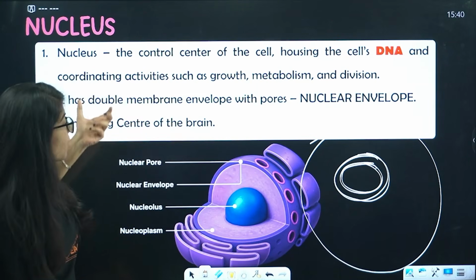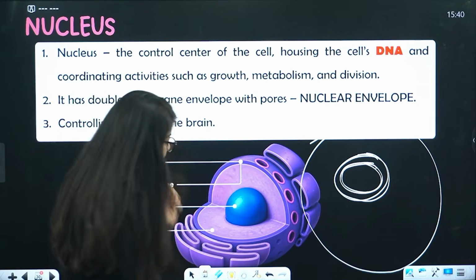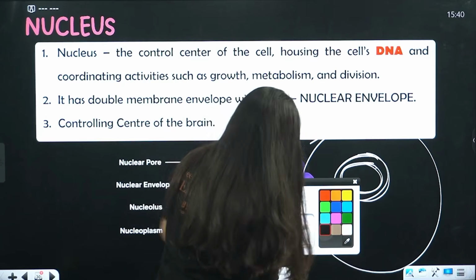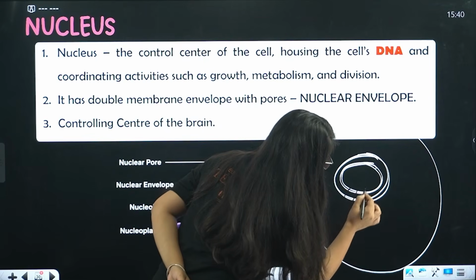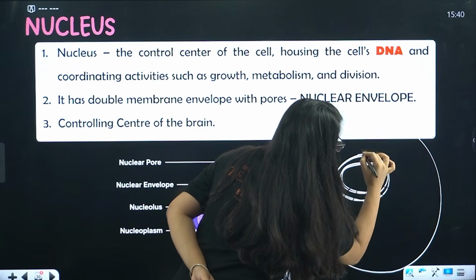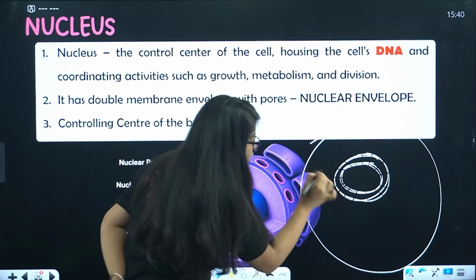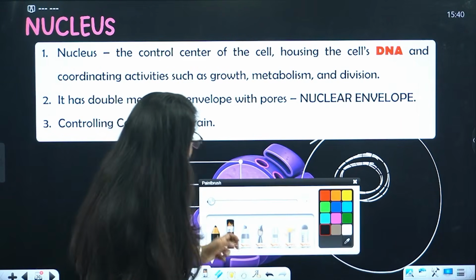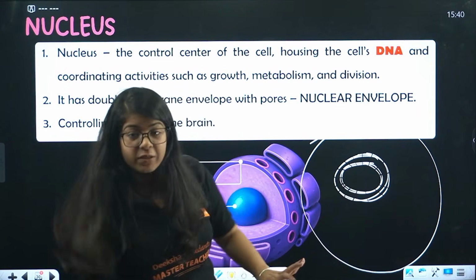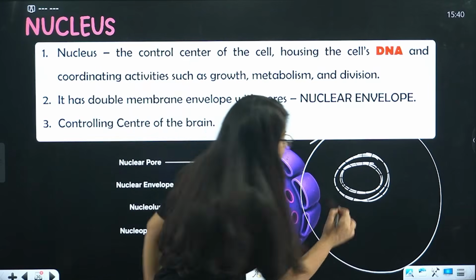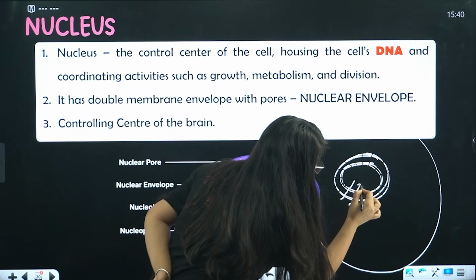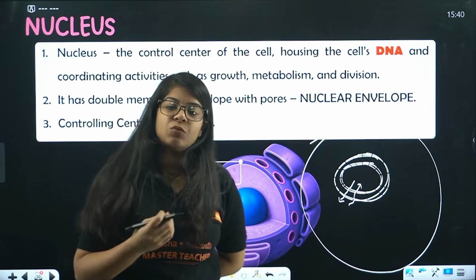It has a double membrane envelope, and this membrane has pores in it, something like this. Through these pores our ribosomes travel. What are ribosomes? We will study that. Through these pores, stuff goes in and out of the nucleus.